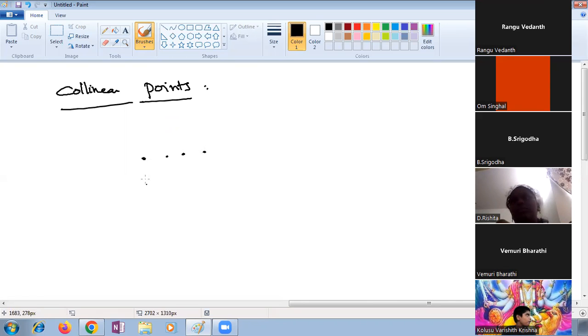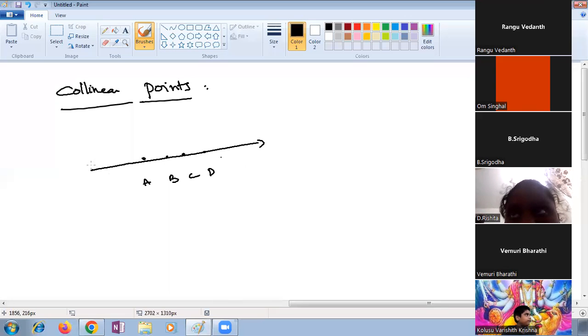Suppose these are A, B, C, D. All these points are lying on the same line. They are passing through the line L, the same line. Then we can call ABCD collinear points.